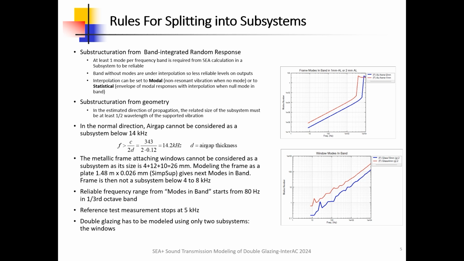Modeling the frame as a plate of length 1.48 m by 26 mm width under simply supported edges provides the left top modes in band graph. Frame is then not a subsystem below 4 to 8 kHz. Reliable frequency range from modes in band starts from 80 Hz in 1/3 octave band. Please note that our reference test measurement stops at 5 kHz. Double glazing has also to be modeled using only two flexural plate subsystems, the windows.